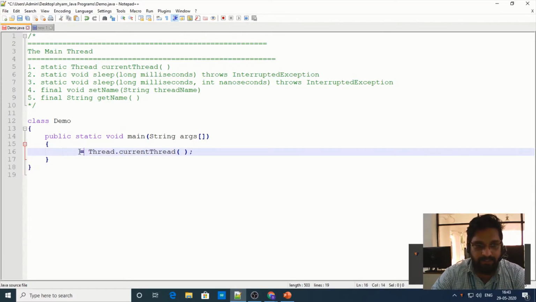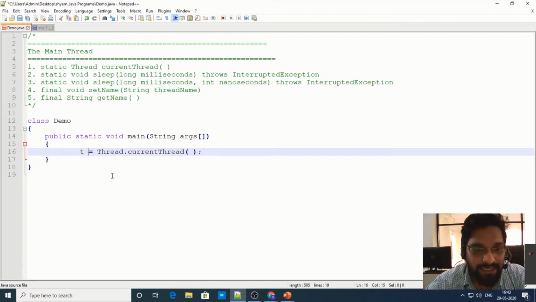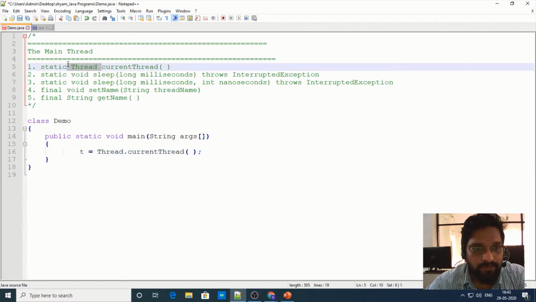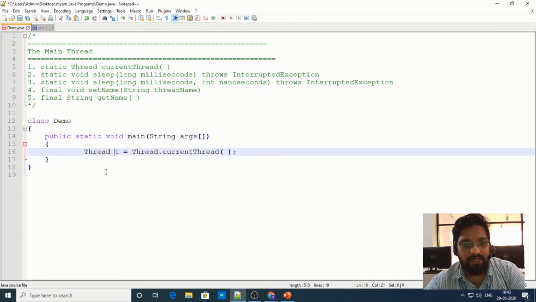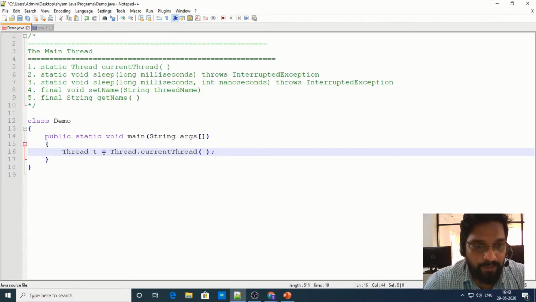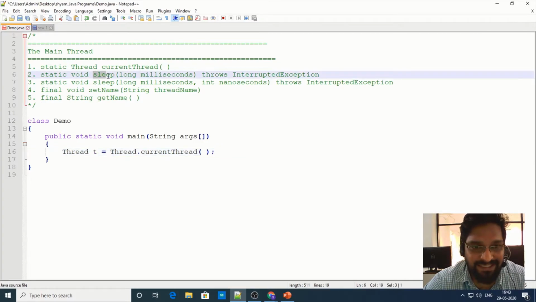This reference I am trying to store in a variable called t. And what's the type of t? Let us check the return type of currentThread. The return type of currentThread is Thread. Therefore, the type of t is Thread, right? Now, once we obtain the reference to the main thread, using this reference, we can make our main thread sleep.